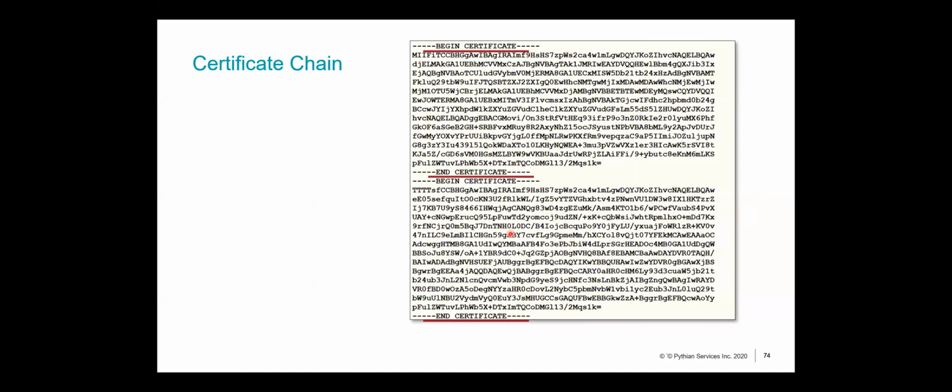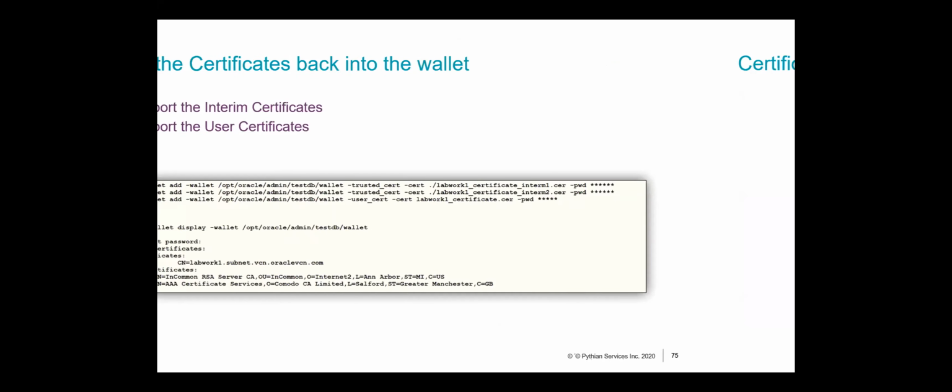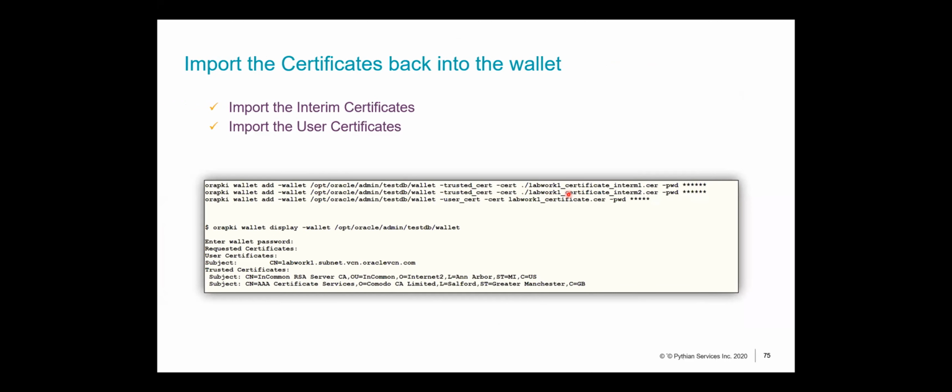This is something called a certificate chain, where your root CA, as well as the authority or the organization that you approached to get your certificate signed, send you all the certificates that are associated with their chain. They'll give you a bunch of certificates. You separate those out, and then you use this particular command to add them to your wallet.